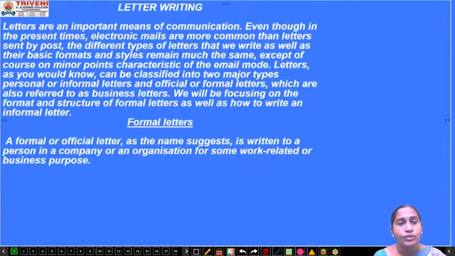Letters, as you know, can be classified into two major types: personal or informal letters, and official or formal letters.